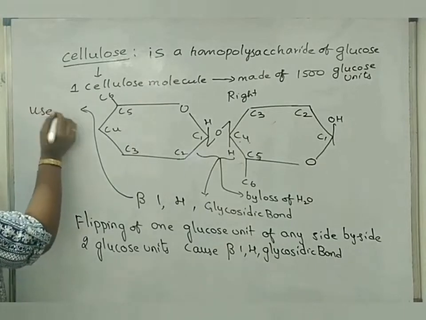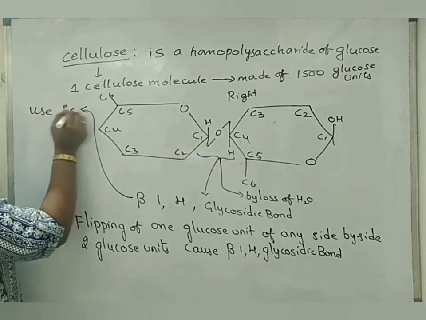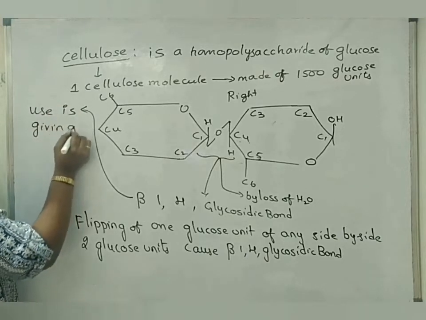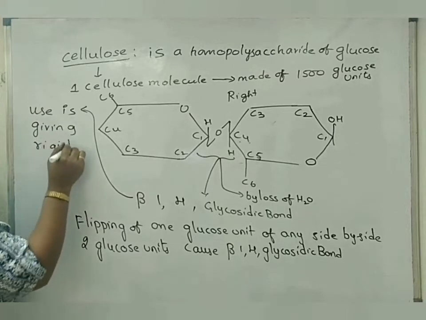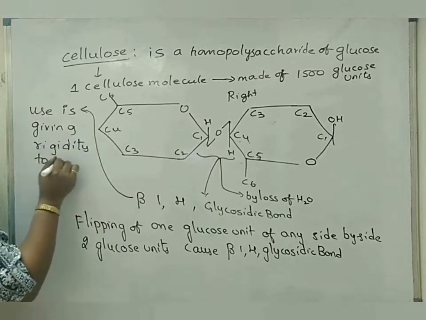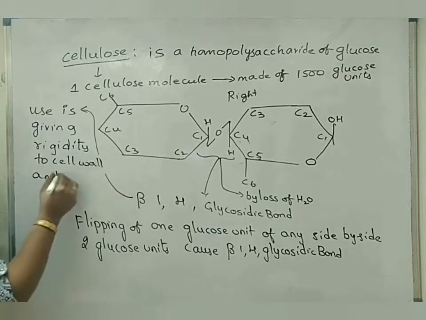So, uses of such beta bonds or beta 1,4 glycosidic bond: giving rigidity to the cell wall, and providing tensile strength.